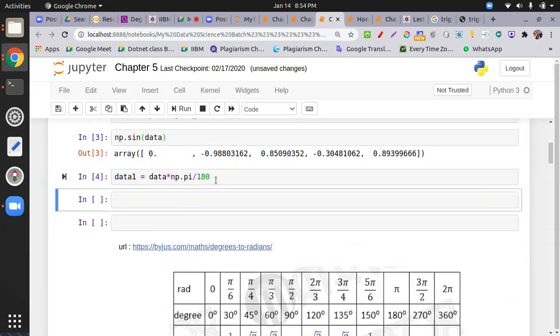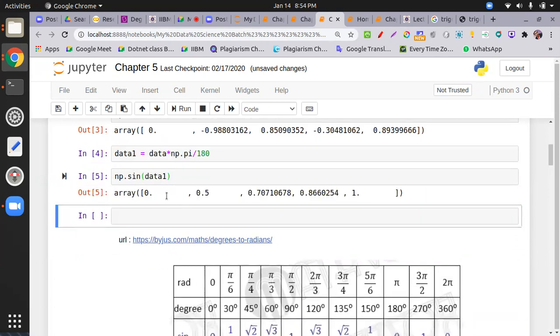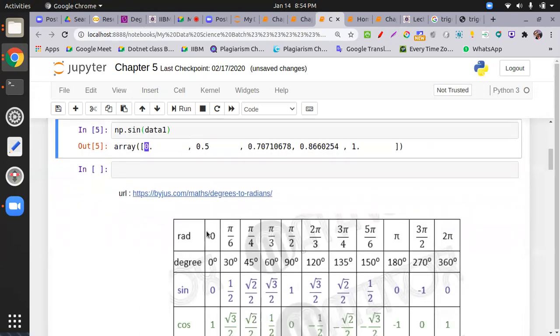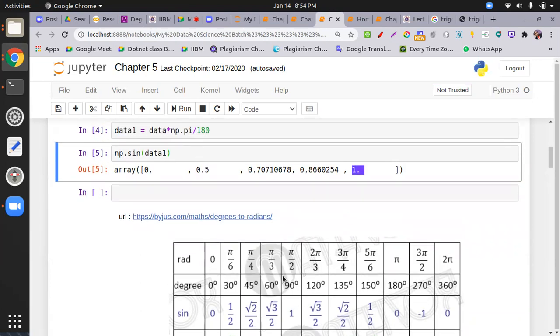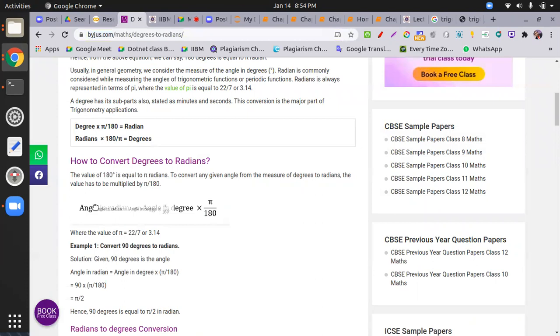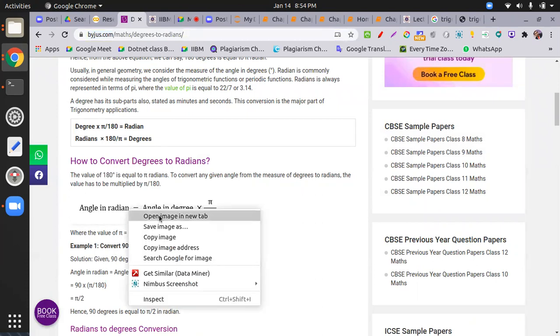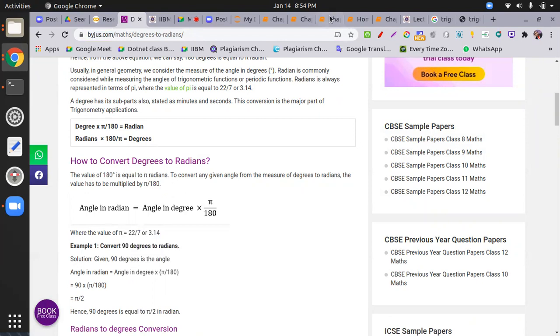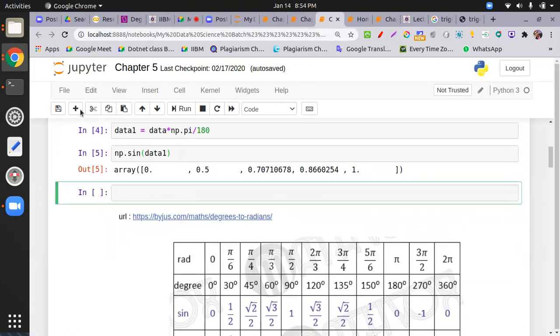Let's see one more time. np dot sin, I pass data1. Check this one, now the values match. For 0 degrees it is 0, for 30 degrees it is 0.5, meaning 1 by 2, and for 90 degrees I have 1. So keep in mind, sometimes we have to see where to put radians and where to put degrees. Right now I am tallying these values with radians. If the image can be copied by image address, I can put this image directly in my notebook.